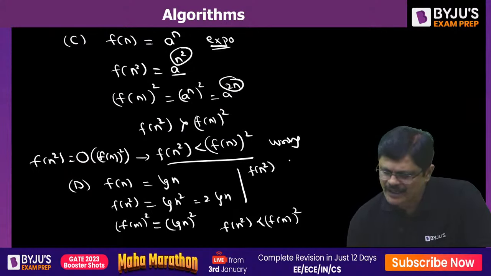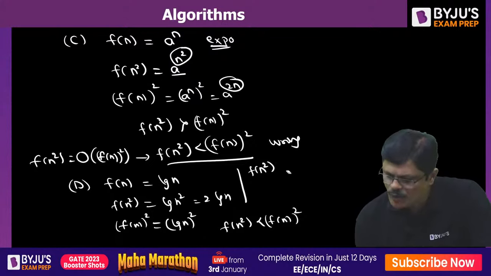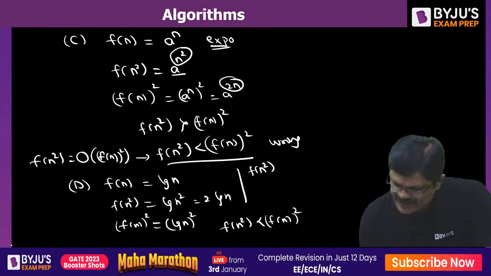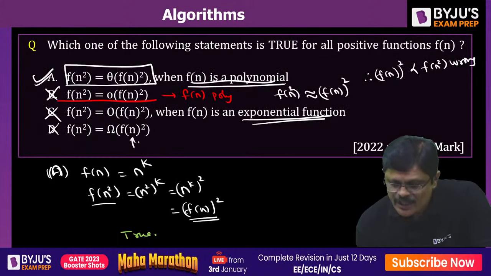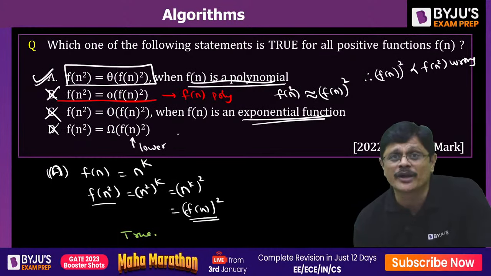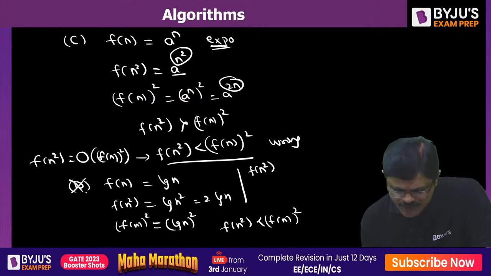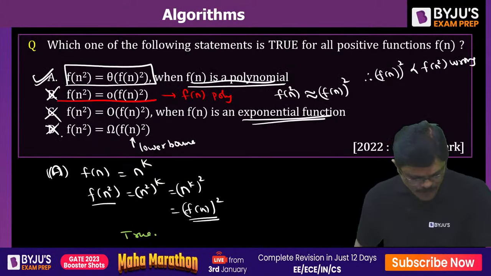Because when you say big omega, what do you mean by big omega, sir? Big omega means asymptotic tight lower bound. So saying f(n) whole square is a lower bound is wrong. So D option is false.